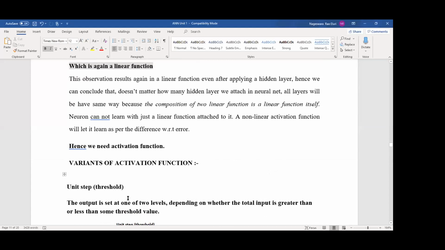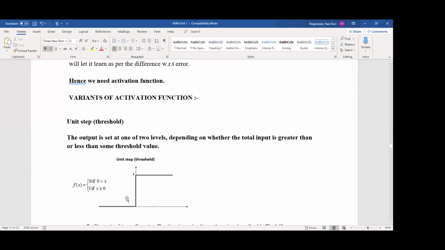Here you know what an activation function is. The threshold function decides based on this function: f of x equals 0 if x is less than 0, and if x is greater than or equal to 0, it returns the value 1 as output. This is the graphical representation of the threshold function.